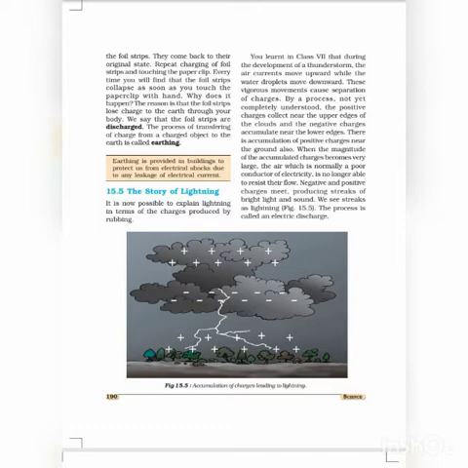Air, being a poor conductor of electricity, is no longer able to resist their flow. Positive and negative charges meet, producing light and sound. This process is called electric discharge. Electric discharge is a process which occurs between two or more clouds or between clouds and the earth.